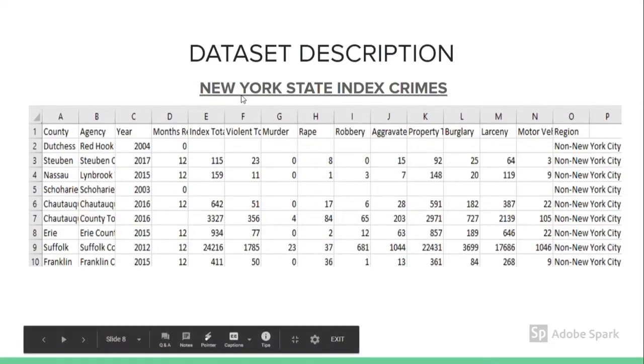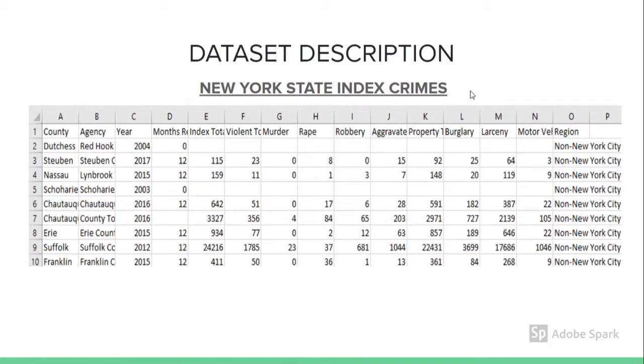Our dataset is about the New York State Index Crime, which we got from Kaggle. I will tell you a little bit of the introduction about our dataset. The Division of Criminal Justice Services collects crime reports from more than 500 New York State police and sheriff departments. These criminal divisions use this report as New York's official crime statistics and submit them to the FBI under the National Uniform Crime Reporting Program.